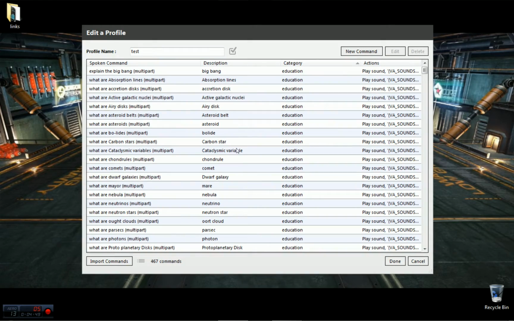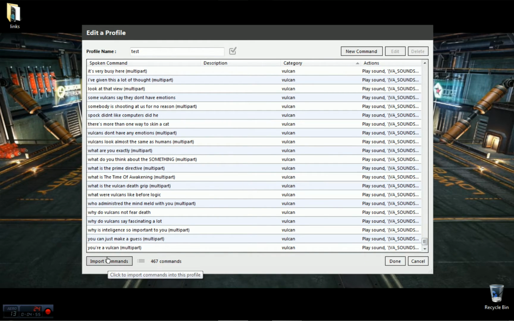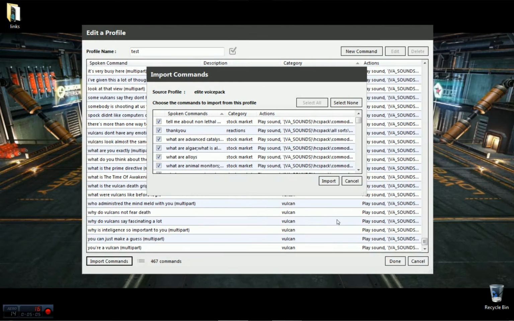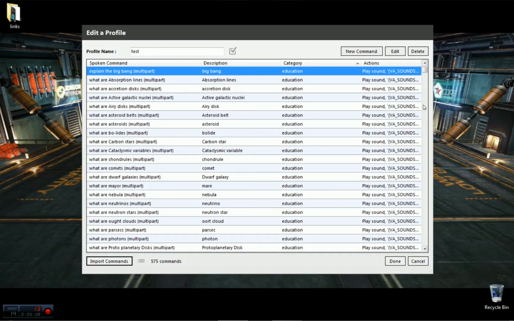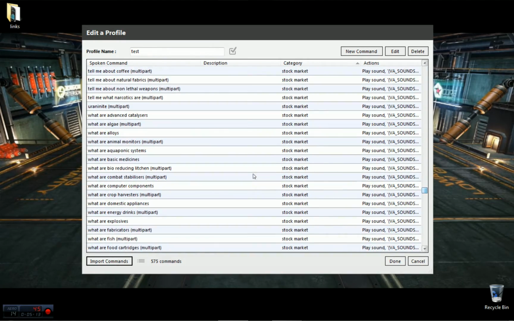There you go. So we're building up a pretty good profile. We're approaching 500 commands here already just by importing these default profiles provided by HCS. They're great. Let's get commodities too, because we'll be doing some trading. Open that one. Import. Okay, we'll scroll down. Stock market, okay.